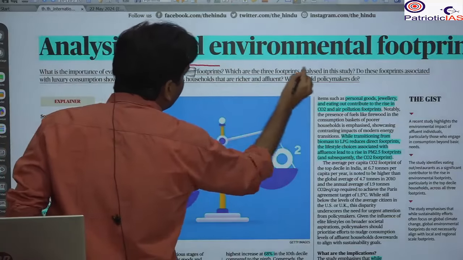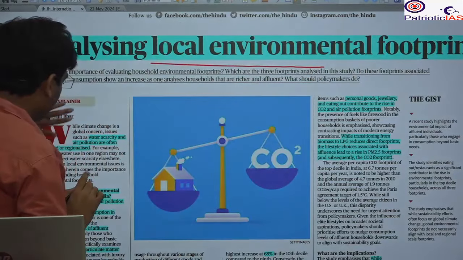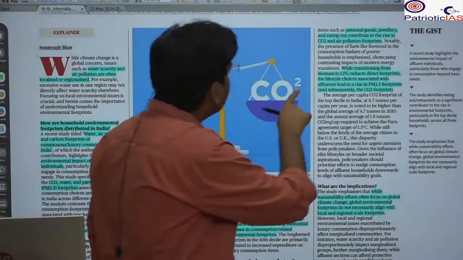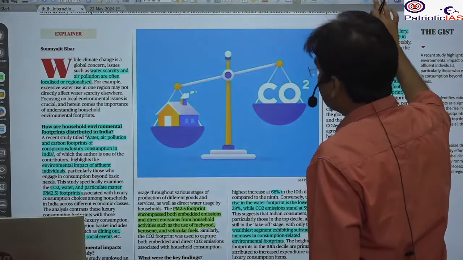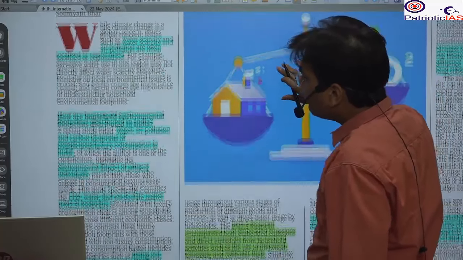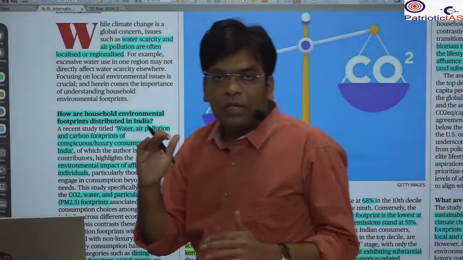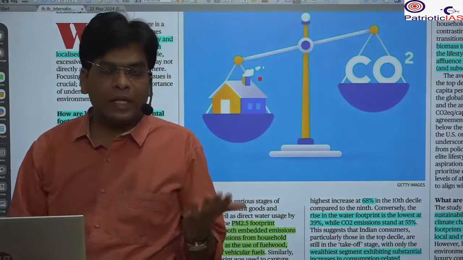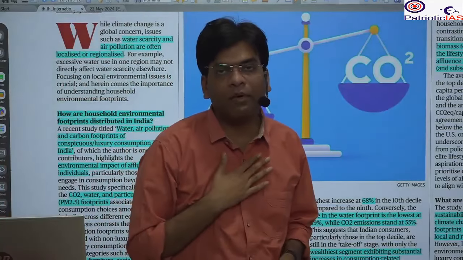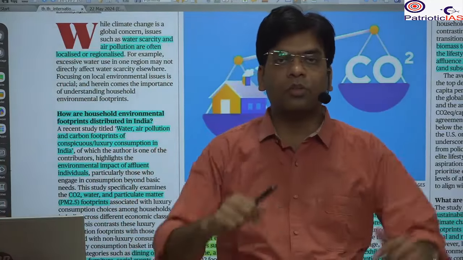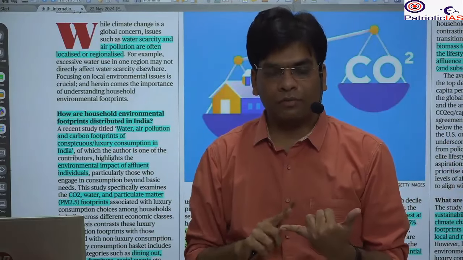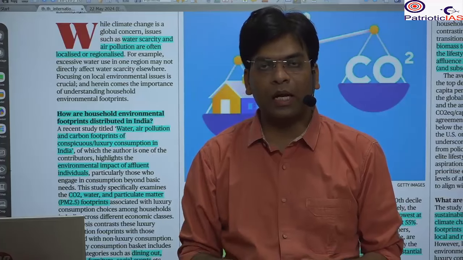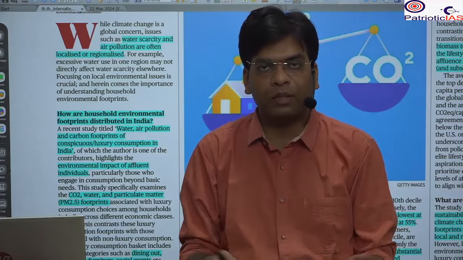Here the study is analyzing the impact whenever there is a transition from one level of economic section to another. For example, if I am a poor person, I will use wood as fuel for burning and cooking my food.